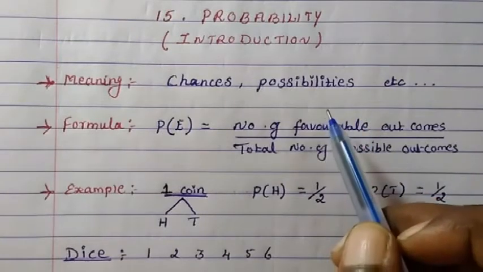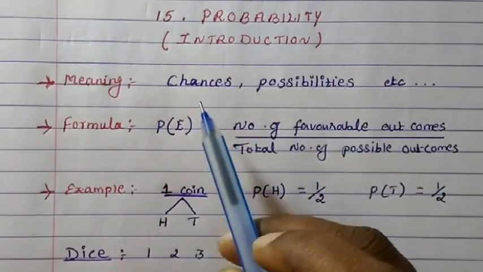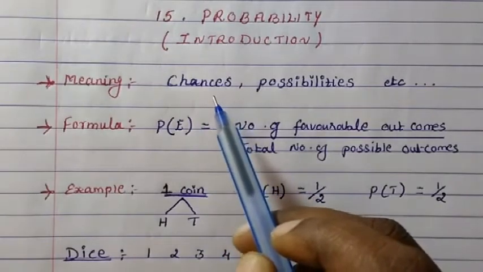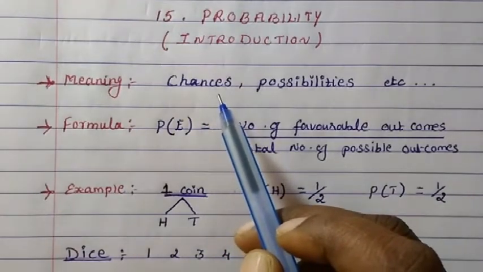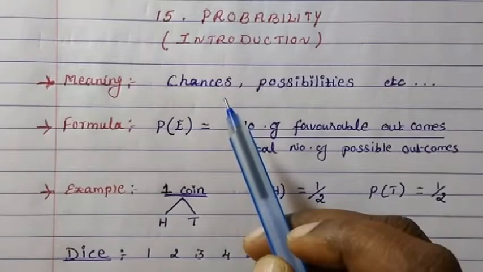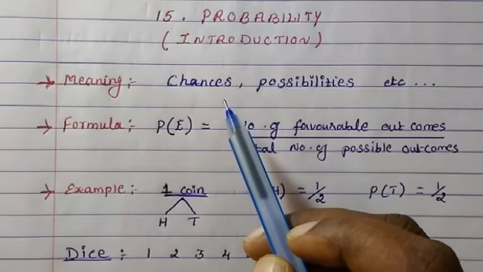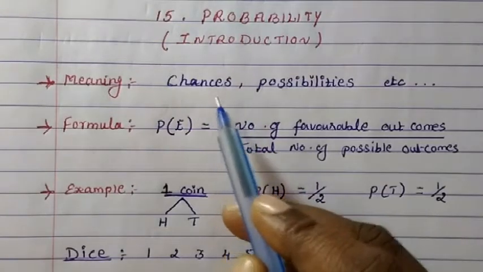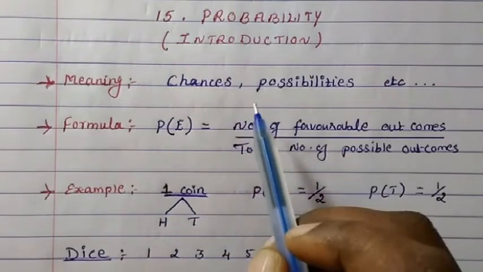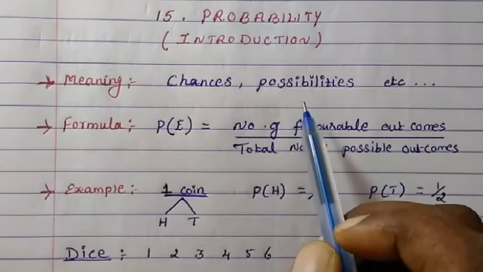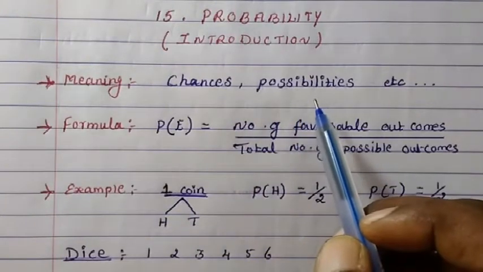In 9th standard I have already explained to you the meaning of probability. Probability means normally we discuss a future event that's going to happen. So a future event is normally uncertain. We are not very sure. It may happen or it may not happen. That is why the meaning of probability is chances or possibilities, or uncertainties,